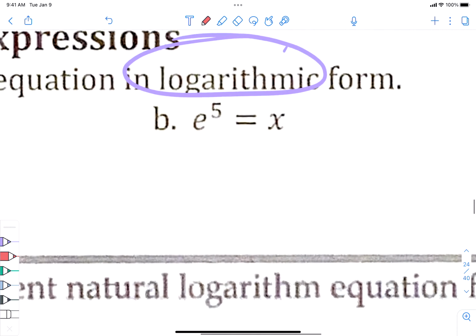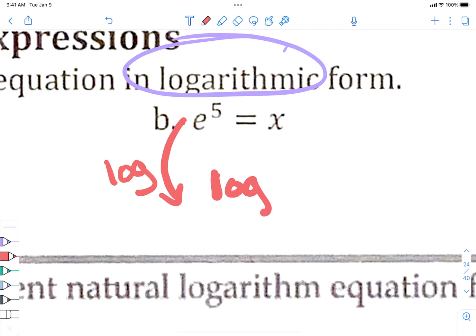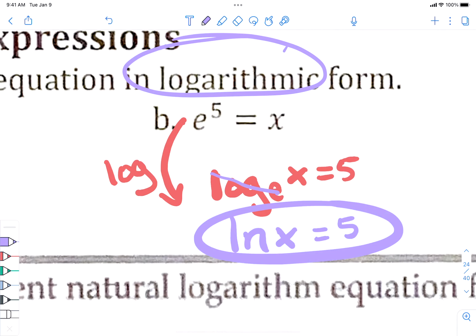This is an exponential function. We want to write him as a log, so we start with log base e again of x equals 5, but we don't leave it like that because log base e is the same thing as ln. So ln of x equals 5, and that's how we properly write him.